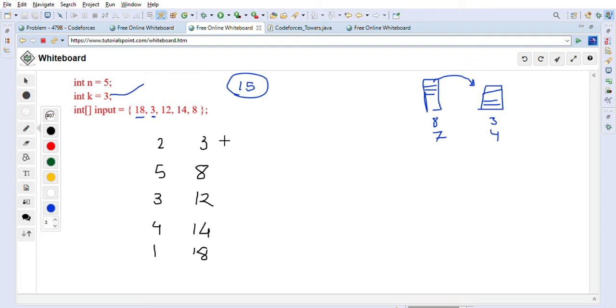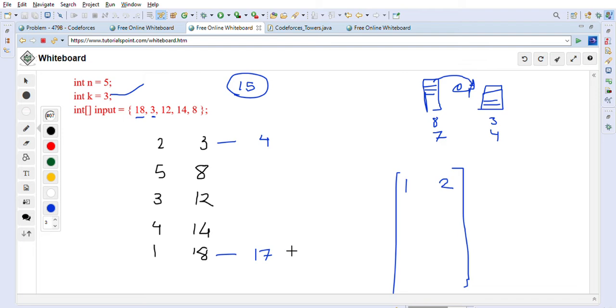So what we will do is, we will take the smallest one, this one, and the highest one, this one, and then we will do this operation, where you can move a block. Once we move the block, this will become 4, and this will reduce to 17, correct? And we did the operation between 1 and 2, the index of this one is 1 and the index of this one is 2. So we have to capture that index here. 1 is higher and 2 is smaller, so we did 1 to 2.